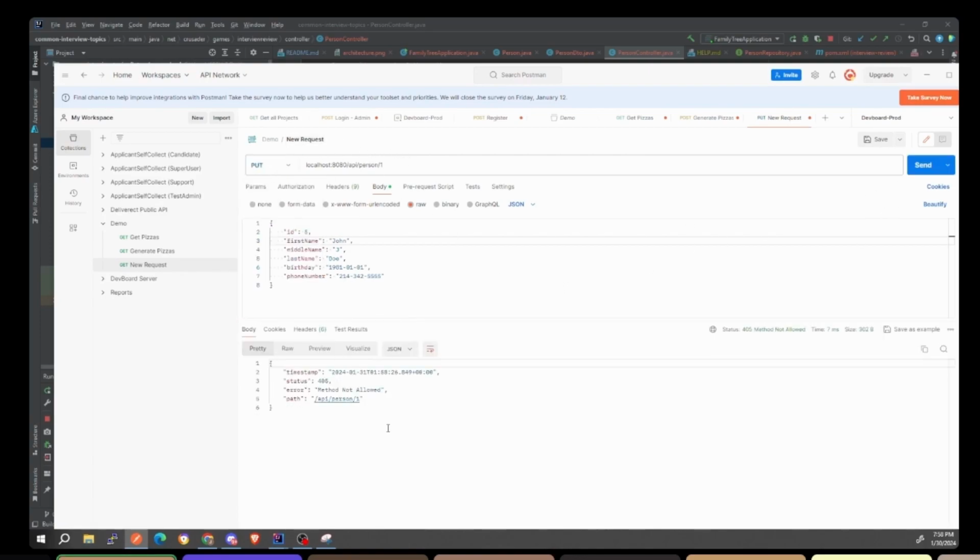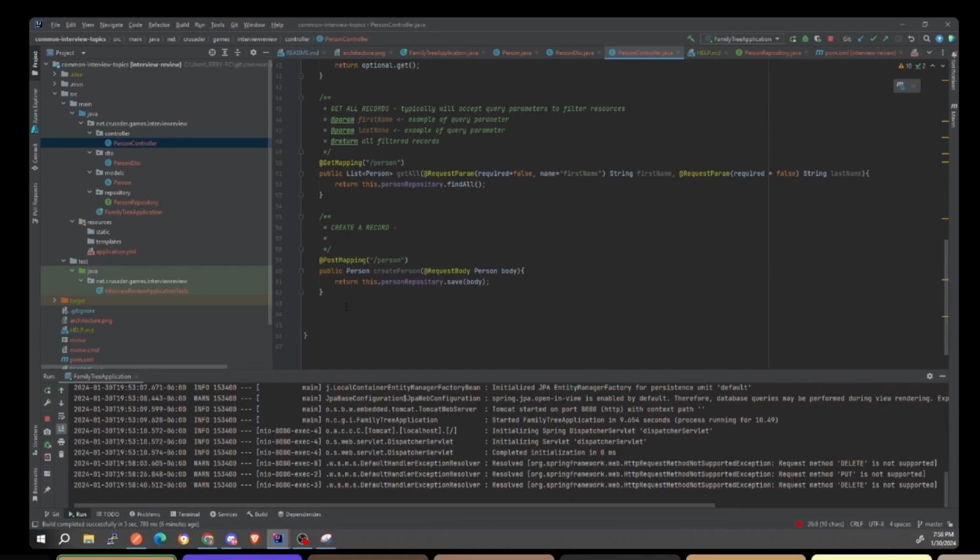And this is Spring Boot doing this for you. It's giving you the 405. It's like, I don't have a controller endpoint for this. I have the endpoint, I just don't have the method assigned to it. So we're going to go ahead and implement the delete endpoint here. To do that, basically, we're going to use delete mapping.